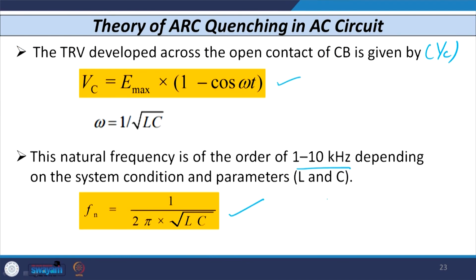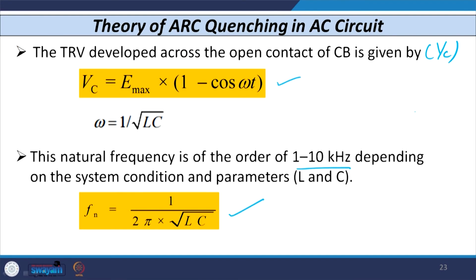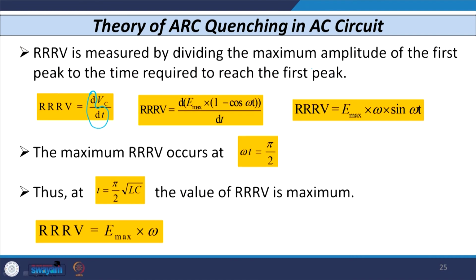If I need to find out the RRRV, it can be measured by dividing the maximum amplitude of the first peak by the time required to reach the first peak. So, RRRV is nothing but d by dt of the transient restriking voltage Vc, which is given by Em into (1 minus cos omega t). If you differentiate this, you can easily find the value of RRRV, that is Em into omega into sin omega t.